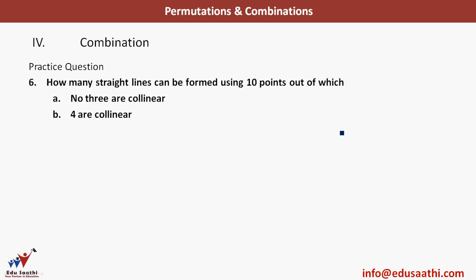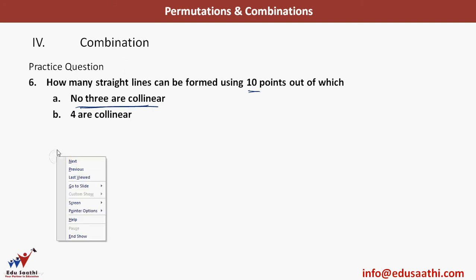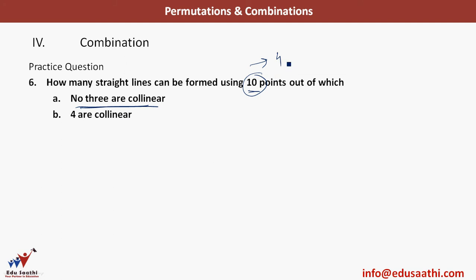How many straight lines can be formed using 10 points, out of which no 3 are collinear? So they've given me 10 points. I'll take a simpler example. Before 10 points, let's take 4 points. Let's say I have A here, a point B here, C somewhere here, and D somewhere here. You notice that no 3 of these points are collinear. No 3 points lie in the same line.